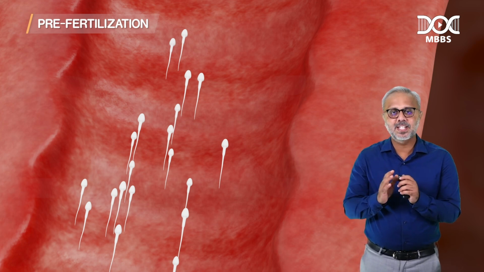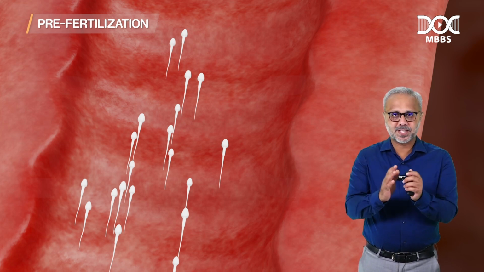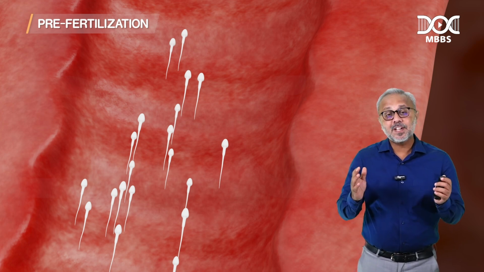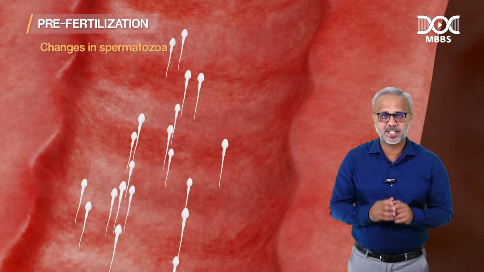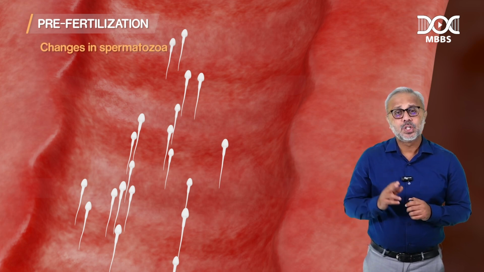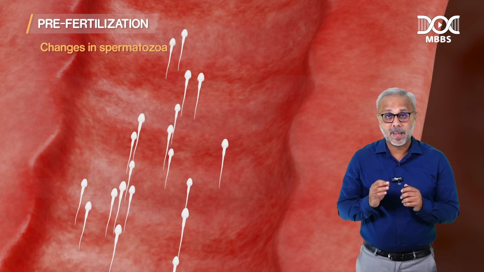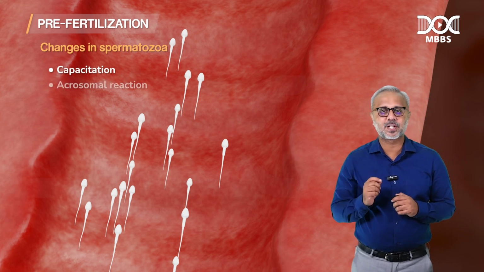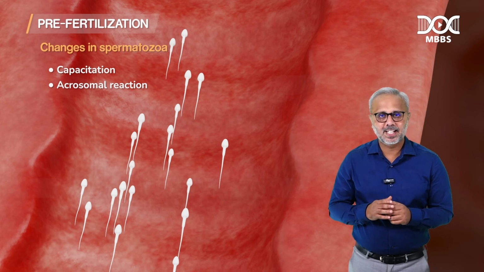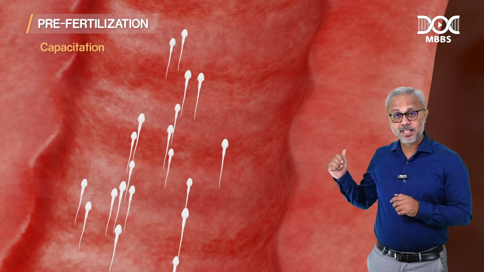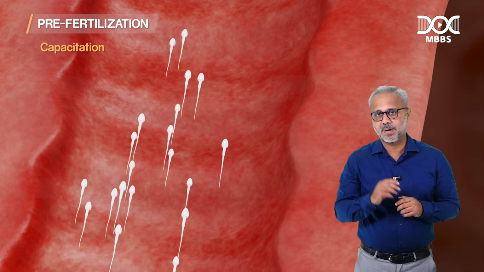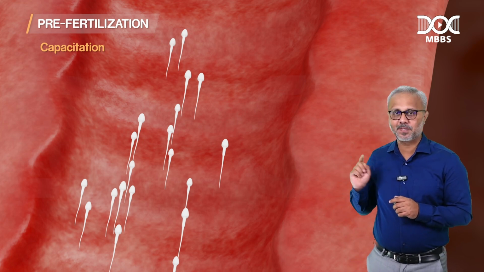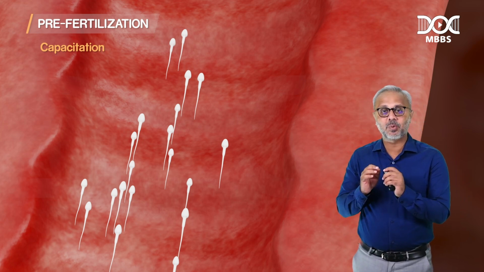So what we have done now is, we have both the gametes present at the site of fertilization. Now fertilization has to occur. Even before fertilization occurs, a few changes take place. Now what are these changes? Two important changes seen in spermatozoa are, one, the process of capacitation, and the next one is a process called the acrosomal reaction. Now what exactly is capacitation? Remember, this is an important 5-marker or 3-marker for your university exam, and MCQs can be asked on the process of capacitation, the site, duration, and what the changes are.